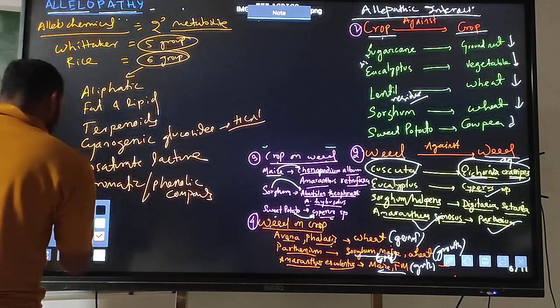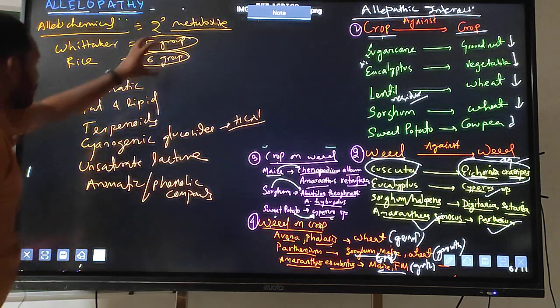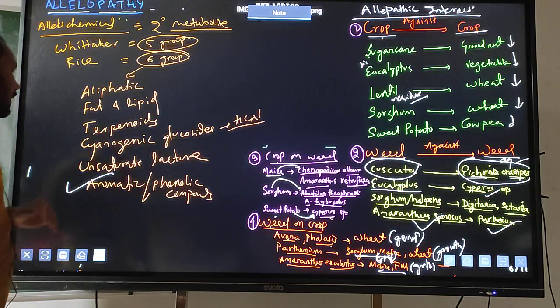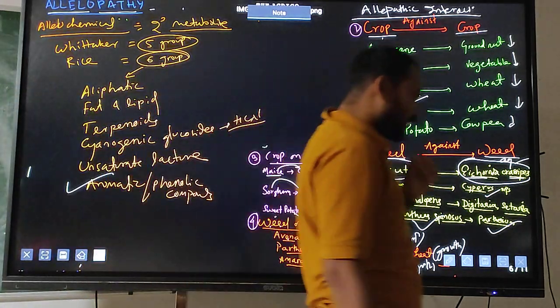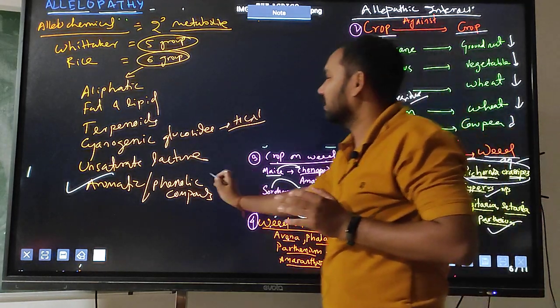Remember, among the allochemical groups, the largest group is aromatic or phenolic compounds. That means most of the allochemicals come under this group.